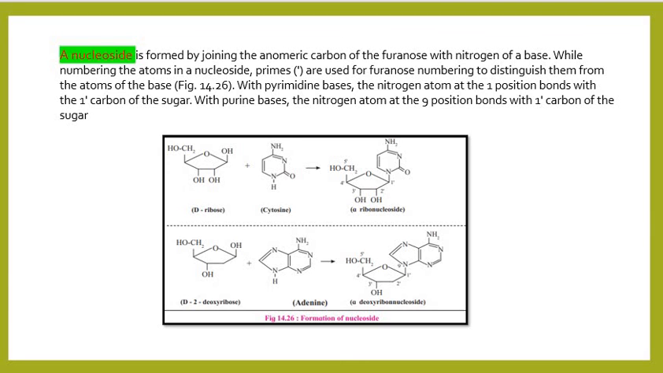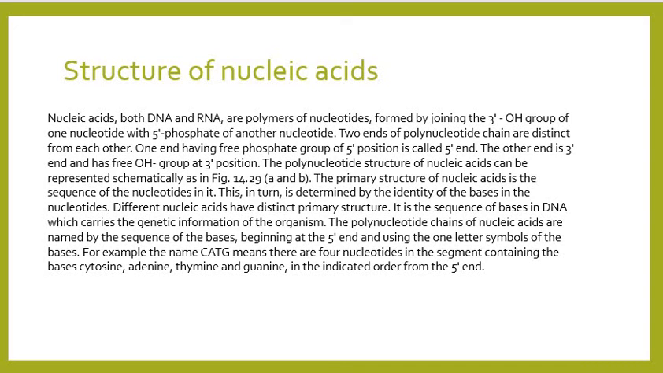Now, structure of nucleic acid. In DNA or RNA, the polymers of nucleotides are formed by joining the third OH group of one molecule with the fifth phosphate of another nucleotide. Two ends of the polynucleotide chain are distinct from each other. One end with a free phosphate group at the fifth position is called the fifth end, and the other end, the third end, has a free OH group at the third position.